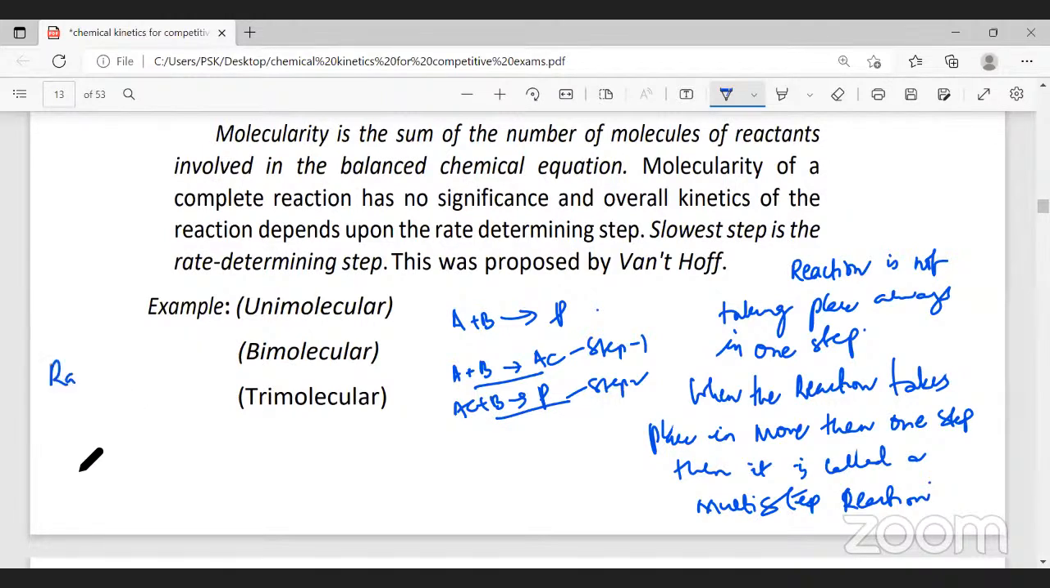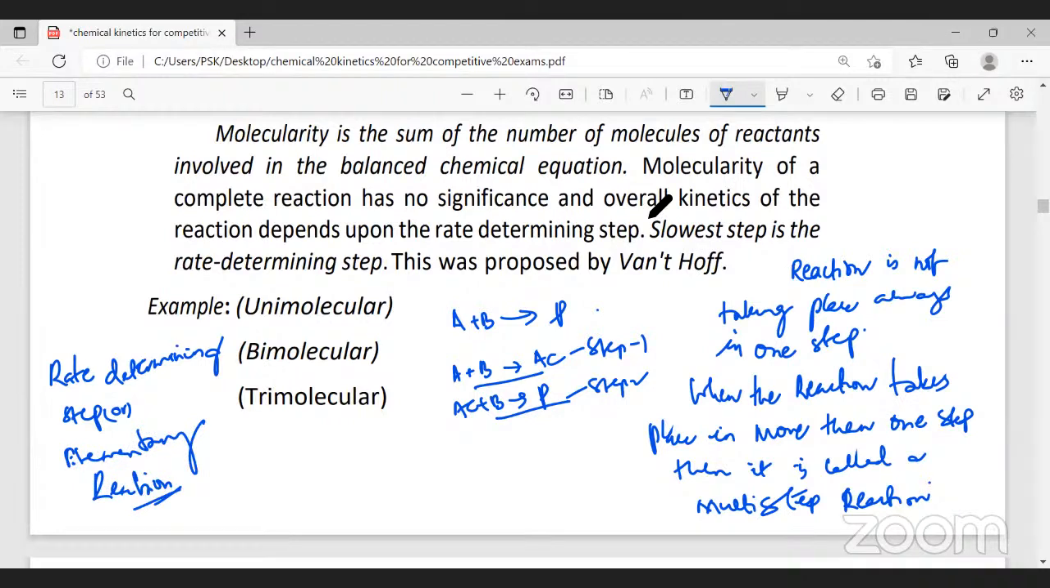This slow step of the reaction is also called the elementary reaction step, or it is also called the elementary reaction.